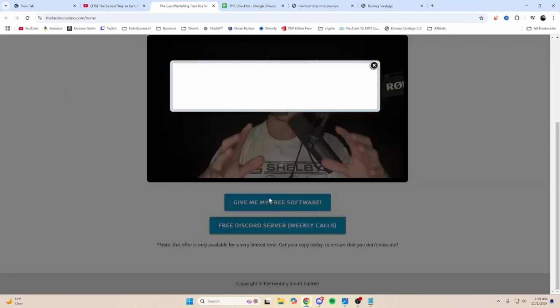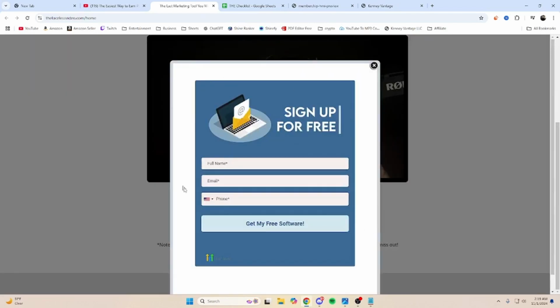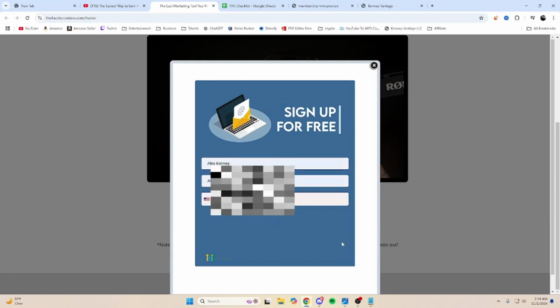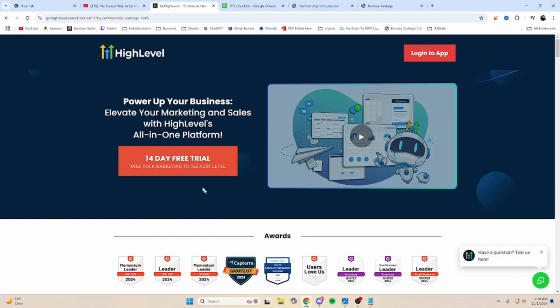Now, when you click this, you're actually going to get a sign up for free pop-up, which is just going to give me your information so that I can get you all these bonuses for 100% free. I need to know where to send it, so make sure that this is all accurate information. You're going to put all your information in here, click get my free software, and after that, you're going to get sent to the free AI software that has a 14-day free trial for you guys through my link.